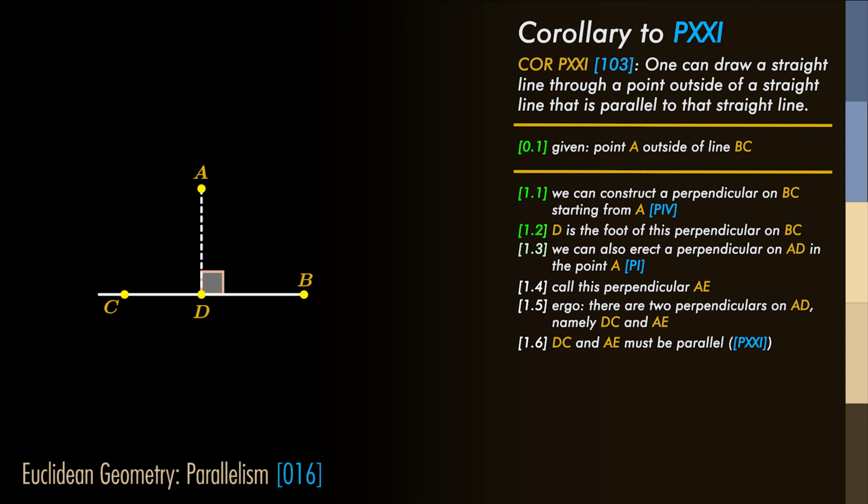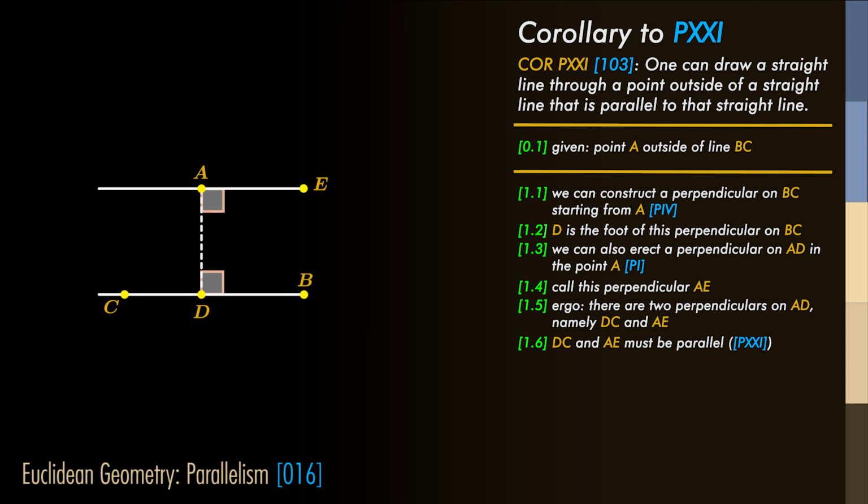But we can also erect a perpendicular on AD in the point A. Let's call this perpendicular AE. We now have two perpendiculars on AD, namely DC and AE. So proposition 21 teaches us that DC and AE must be parallel.